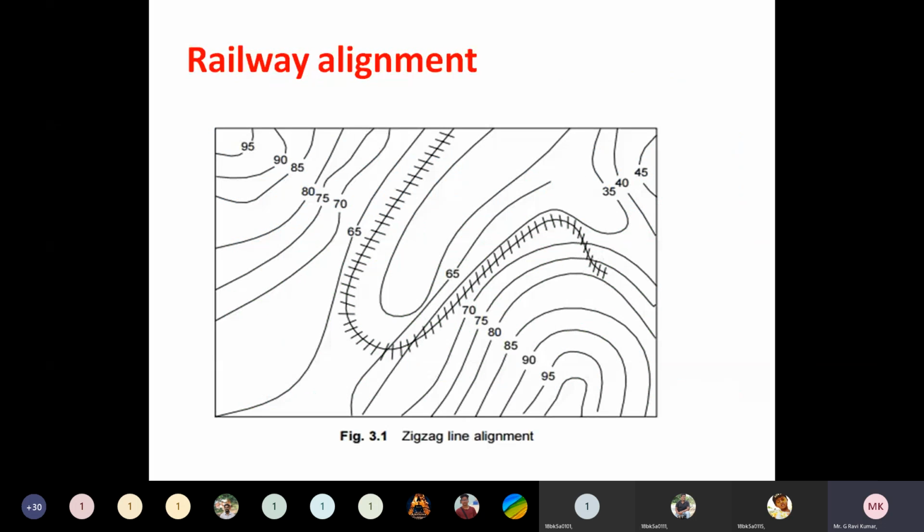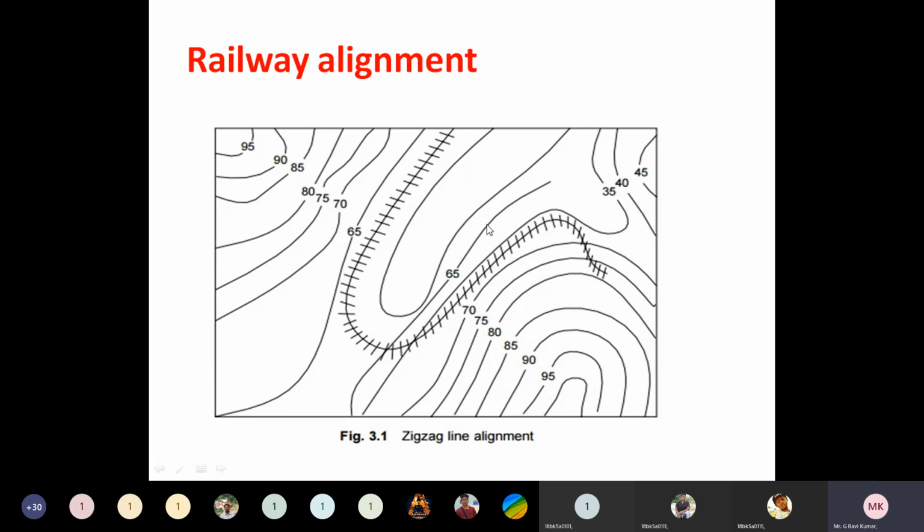Now we can see alignment. In this picture, a railway track is there. Understand? In a railway track you can see a center line running through it. The center line of any railway track throughout its length or distance is called alignment. And various lines have been plotted just beside the railway track. They are called contour lines. I will explain later what a contour line is and why we need to draw contour lines.